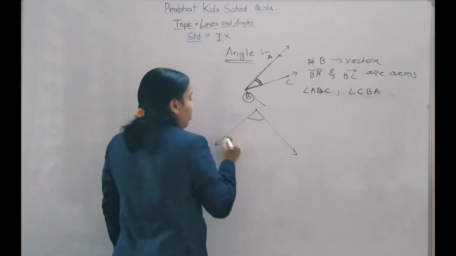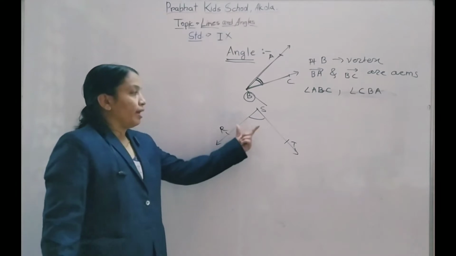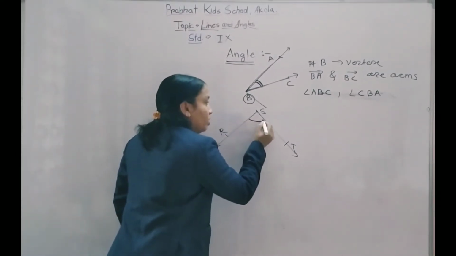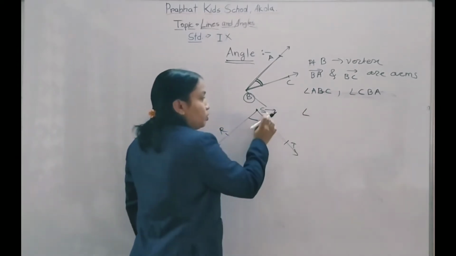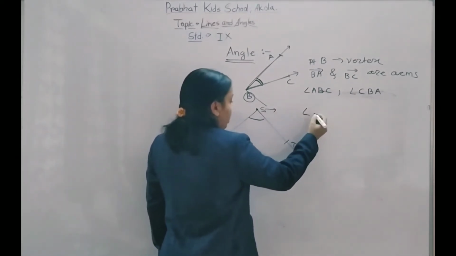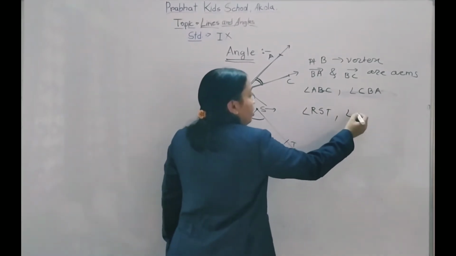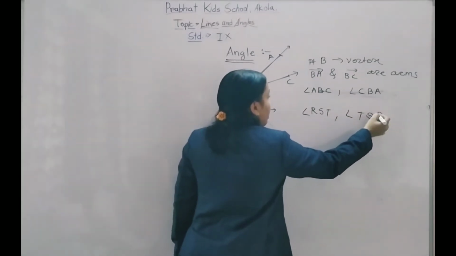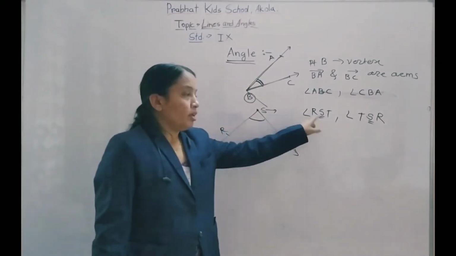Suppose now this is another angle, RST. Where is the angle formed? The angle is formed at the point S, that is called the vertex. So the vertex letter should be in the middle: angle RST, or angle TSR. Where the angle is formed, that vertex letter should be in the middle.